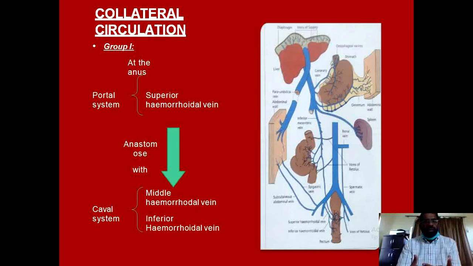The second type of collaterals in this group 1 are formed at the anus, and here the anastomosis takes place between the superior hemorrhoidal vein, which is part of the portal system, and it anastomoses with the middle and inferior hemorrhoidal veins, which are part of the caval system.